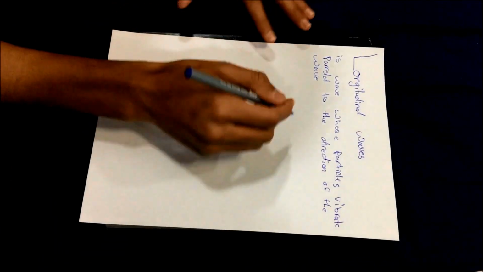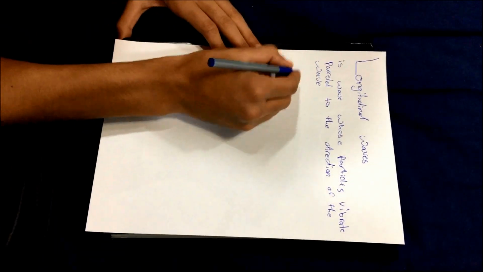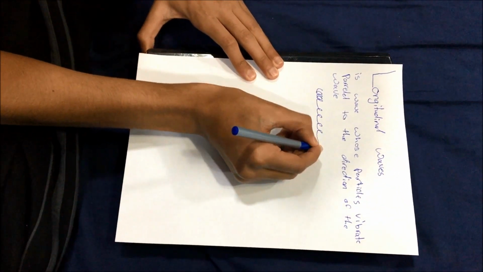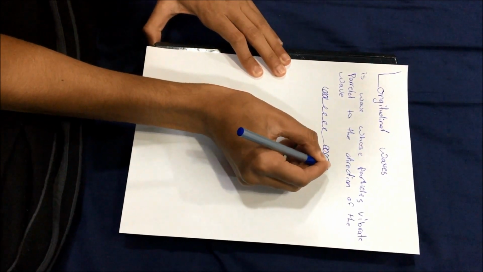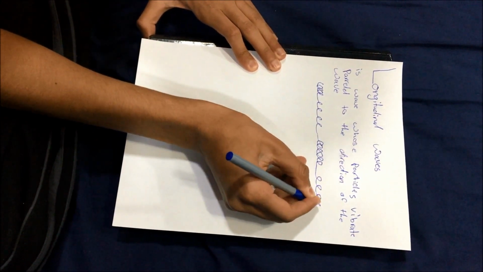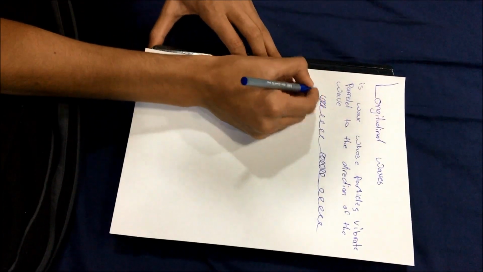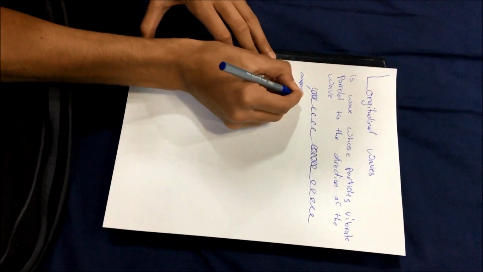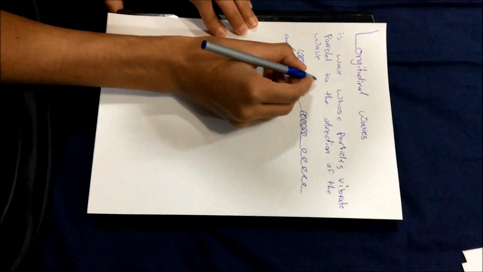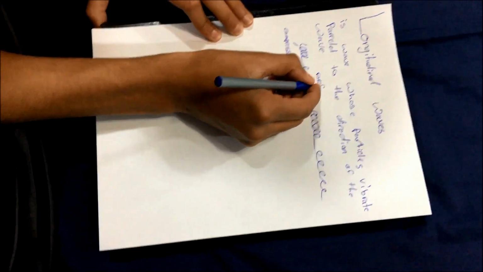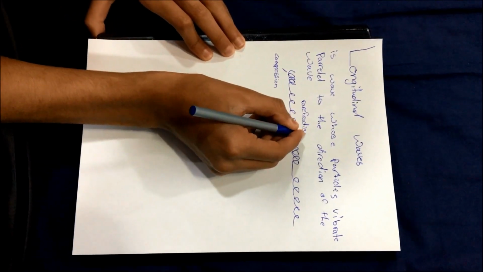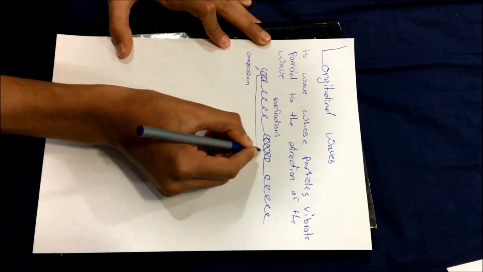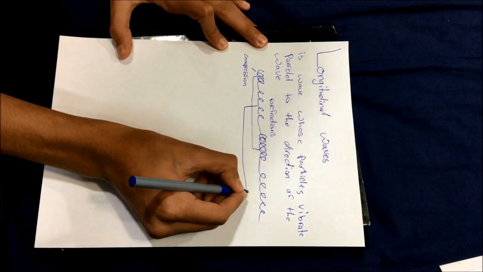Now these waves differ in the illustration as well. This is how the longitudinal wave looks like. You can think of it as a spring. Now we have these compressed regions, which is compression. These stretched regions are also called rarefactions. Now we have a wavelength as well, which can be from any two adjacent points, so from here to here, or from here to here.